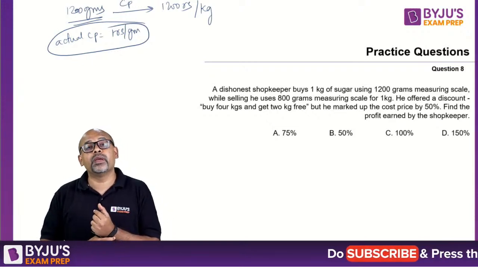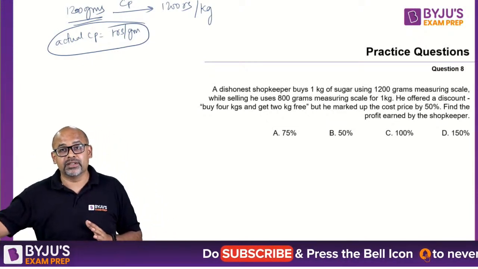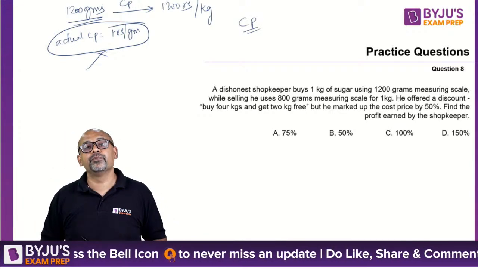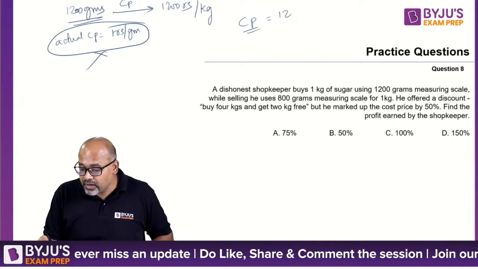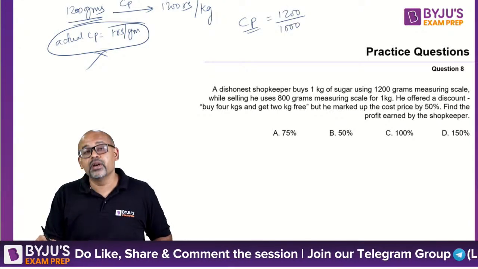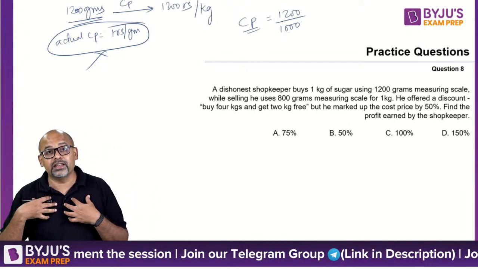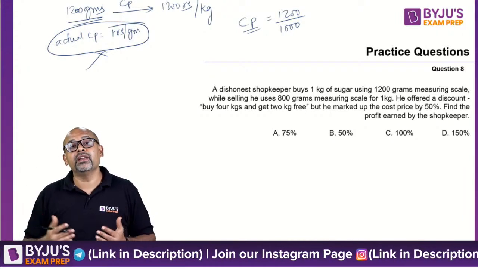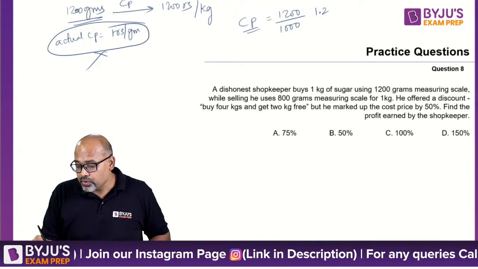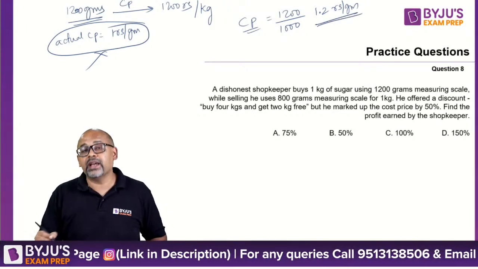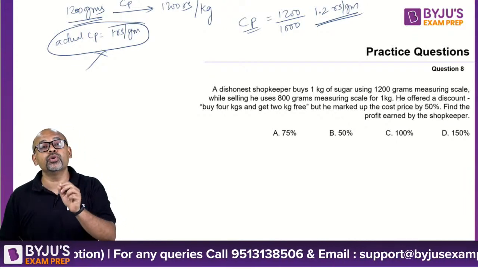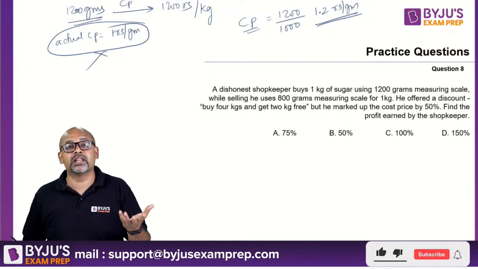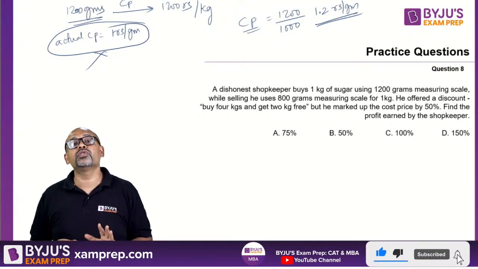Now, why is this important for me? Because when I talk to my customers, what is my cost price? My cost price will not be this 1 rupee per gram. My cost price is going to be 1200 rupees by 1000 grams, because according to them, I bought only 1 kg. So for 1 kg, I spent 1200 rupees. So it is 1200 by 1000, which is 1.2 rupees per gram. This is the price that you are going to show them, saying that I spent 1200 rupees for 1000 grams. So it's basically 1.2 rupees per gram. That is how you start the question.